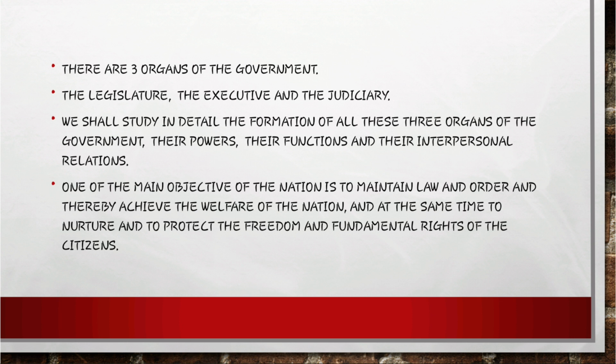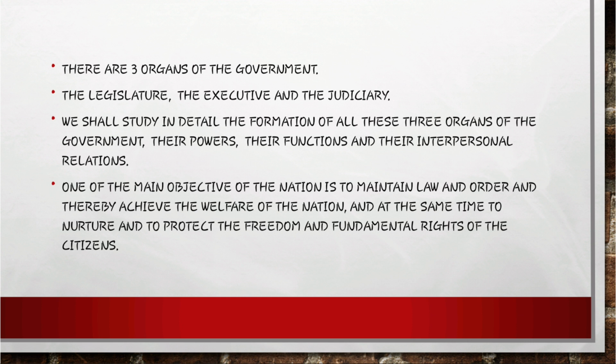After framing and executing the laws, there are chances that these laws may not be obeyed. And the third one is the judiciary. The third organ of government, the judiciary, does the function of taking action against people who disobey or break the law. Although these are three different organs of the government, they are always interrelated. The main objective of the nation is to maintain law and order and thereby achieve the welfare of the nation. However, while doing this, the freedom and fundamental rights of the citizens should also be maintained.